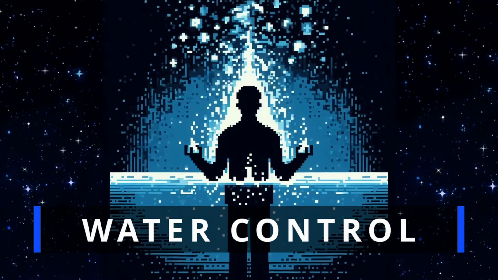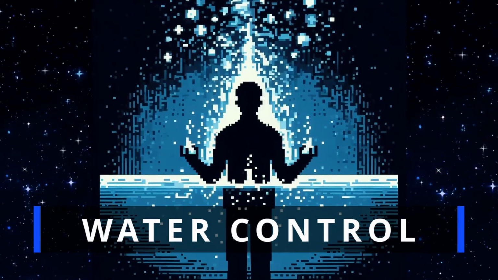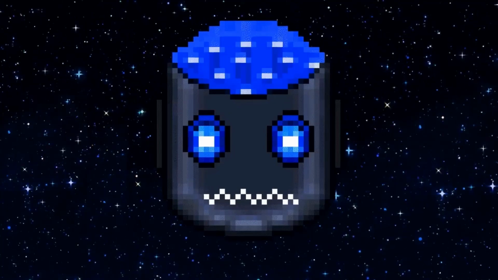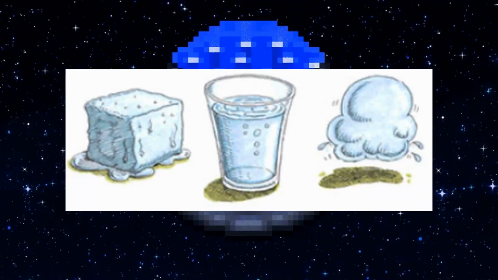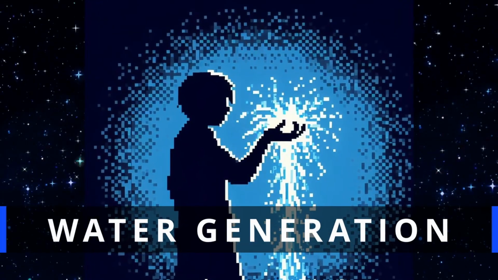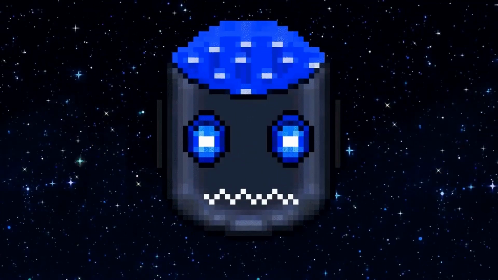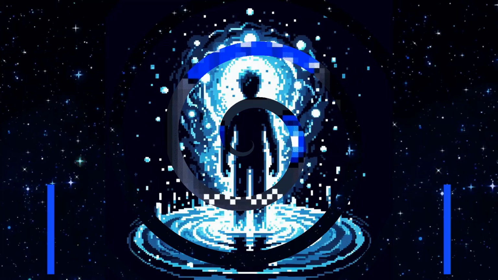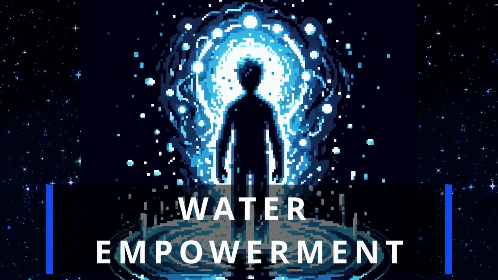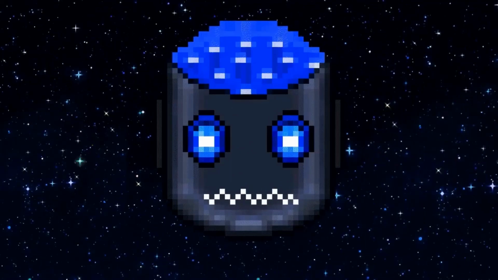Water control. The user is only capable of manipulating already existing water or H2O but not creating them. The range of water manipulation and transformation of its shapes and forms depends on the user's mastery. Water generation. The user can create water, or other related substances such as ice, by themselves. The amount of exertion to create them depends on the user's mastery. Water empowerment. The user experiences an increase in individual power in the presence of the water element. The specific conditions and overall power boost rely on the user's mastery.